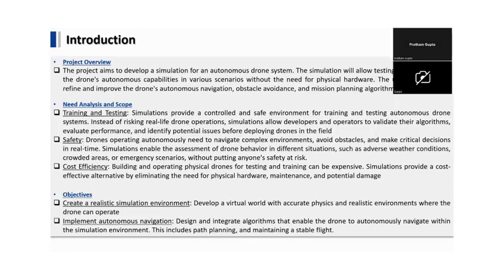Now moving on to our project overview. Our project aims to develop a simulation for an autonomous drone system. The simulation will allow testing and evaluation of the drone autonomous capabilities in various scenarios without the need of physical hardware. The ultimate goal is to define and improve the drone autonomous navigation, obstacle avoidance, and mission planning algorithm.